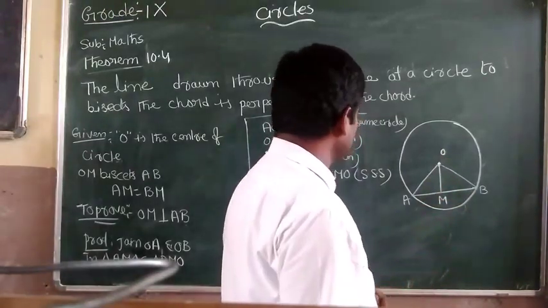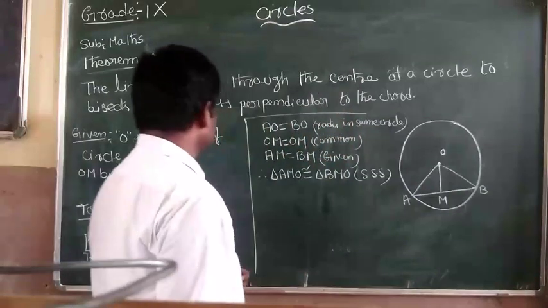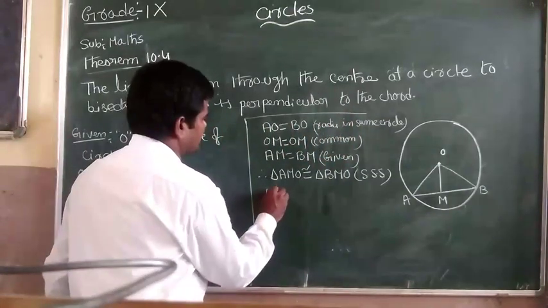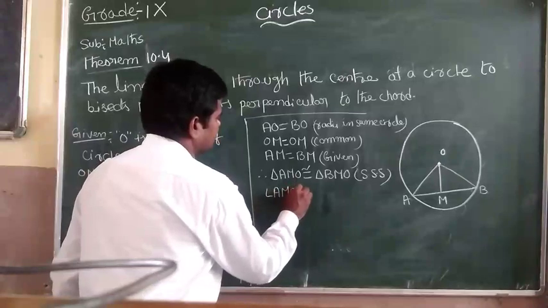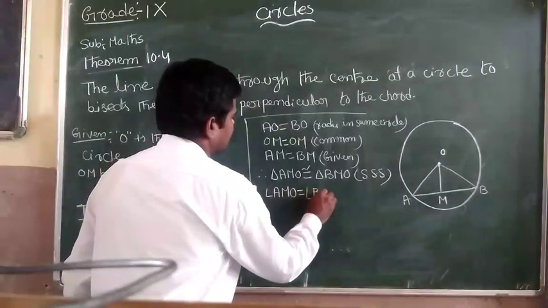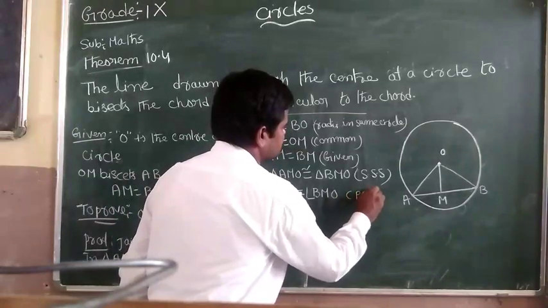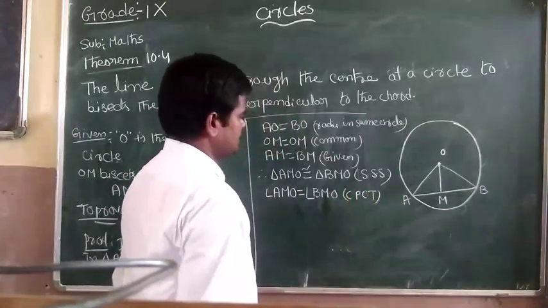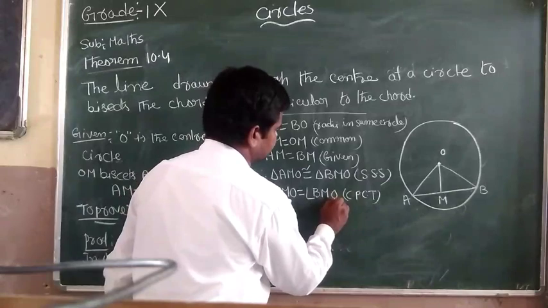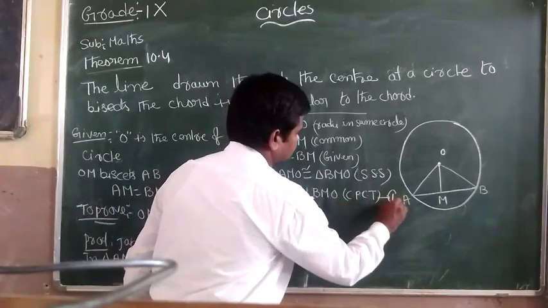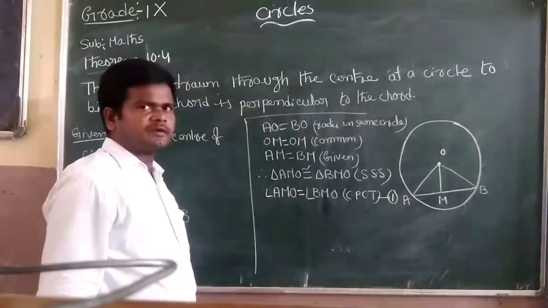What is the reason here? CPCT. This is equation number 1.